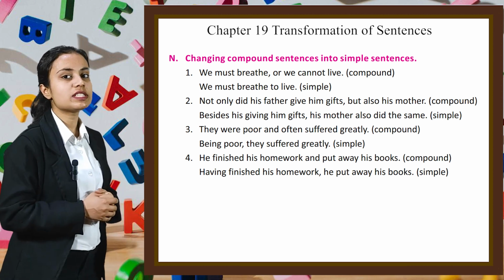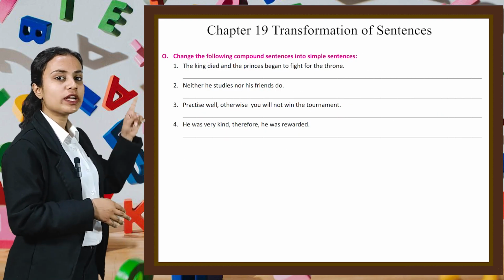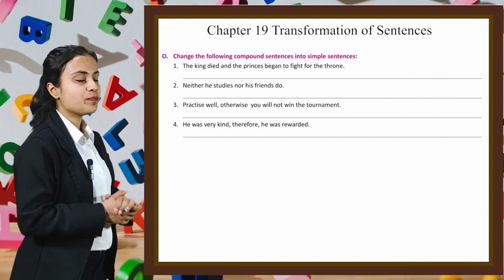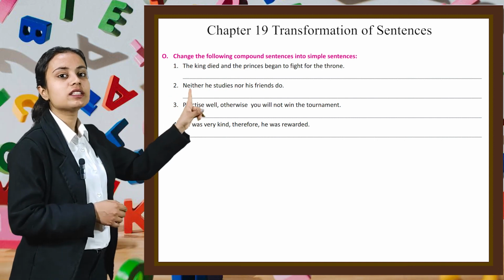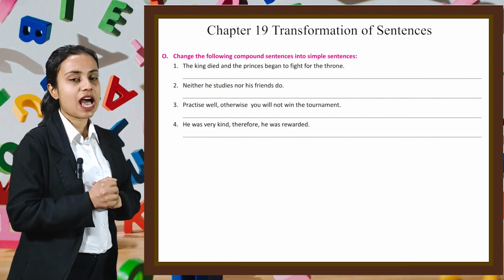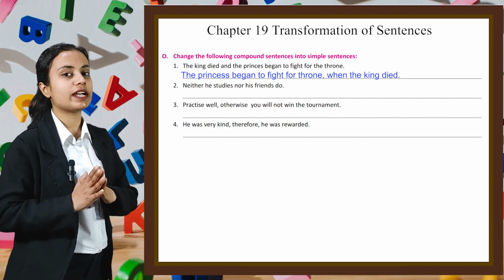Now using these concepts, let's try some of the questions. In this question, we have to change the following compound sentences into simple sentences. Let's start with the first one. The king died and the princess began to fight for the throne. We can rewrite this sentence as, the princess began to fight for the throne when the king died.